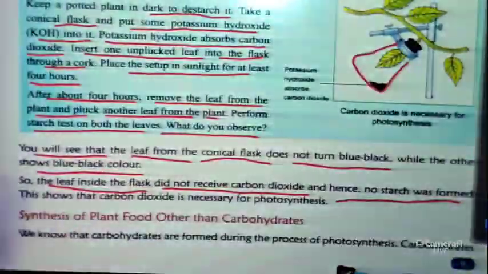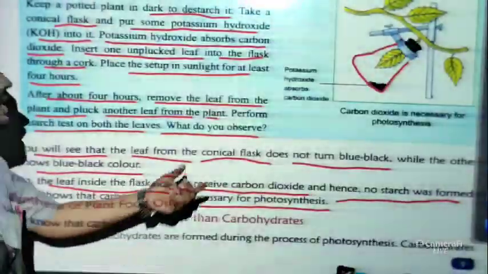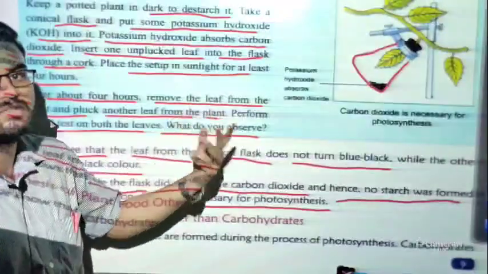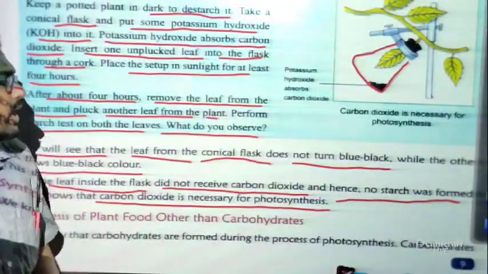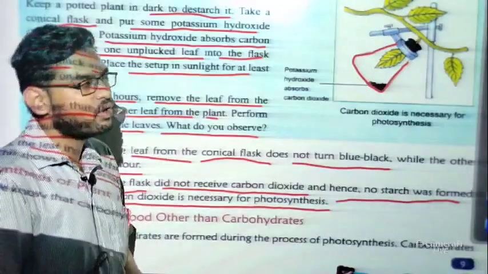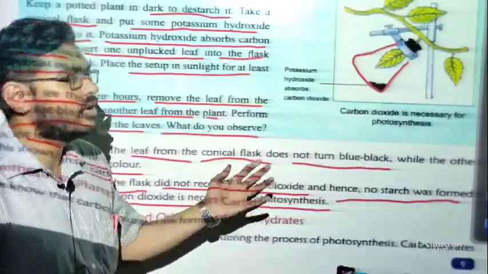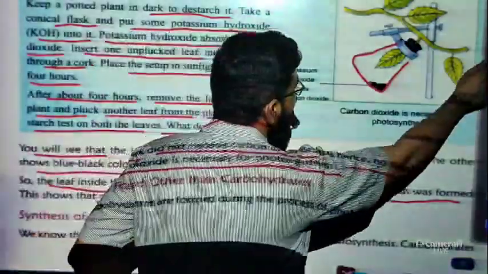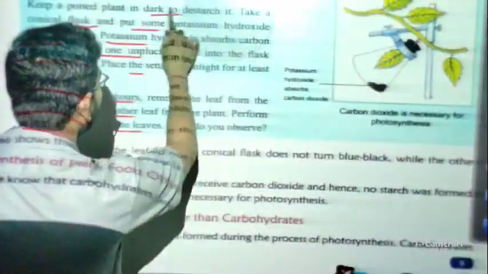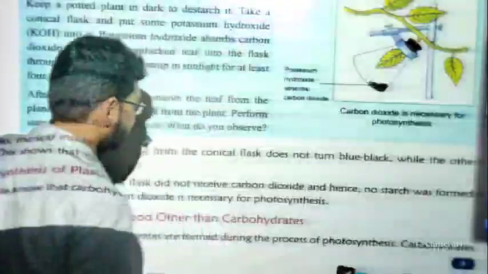So we can easily conclude that carbon dioxide is necessary for photosynthesis. As we have discussed, potassium hydroxide absorbs carbon dioxide, so there is no carbon dioxide. If no carbon dioxide is there, then photosynthesis is not there. That's why when we perform the starch test, it will not turn blue or black. So this experiment clearly tells us that carbon dioxide is very important in the process of photosynthesis.